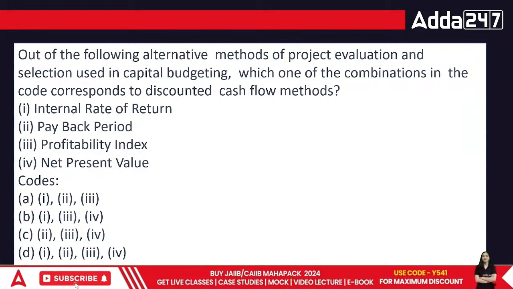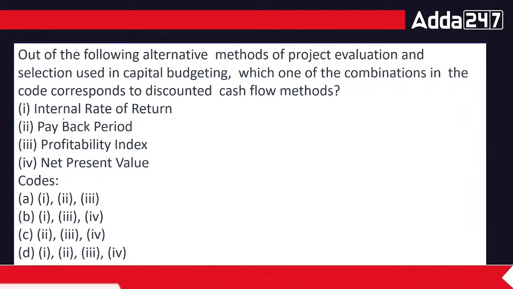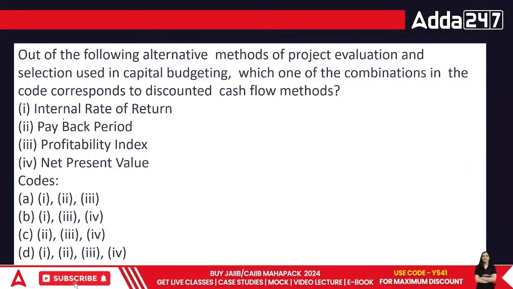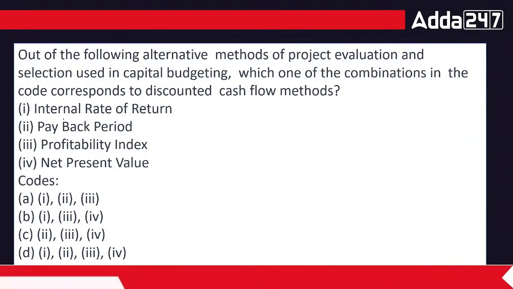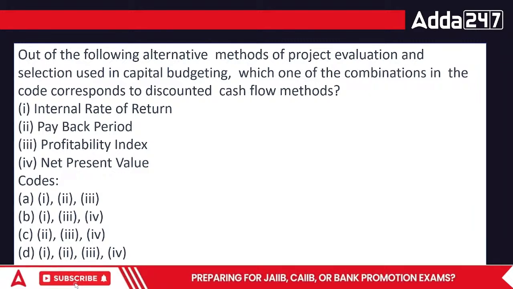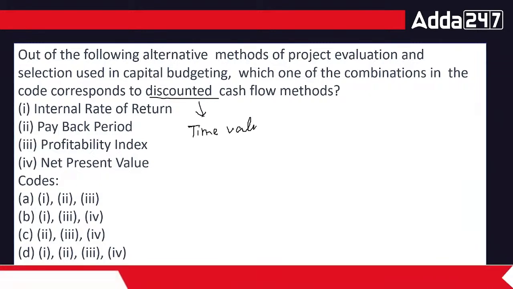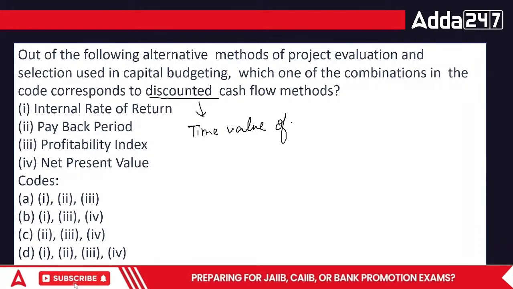They are asking about the method which is used in the area of capital budgeting and alternative methods of capital budgeting and selection used in capital budgeting. Which one of the following is discounted? Acha. The core word here is discounted, everyone. The methods which are using and accepting the portion of time value of money.